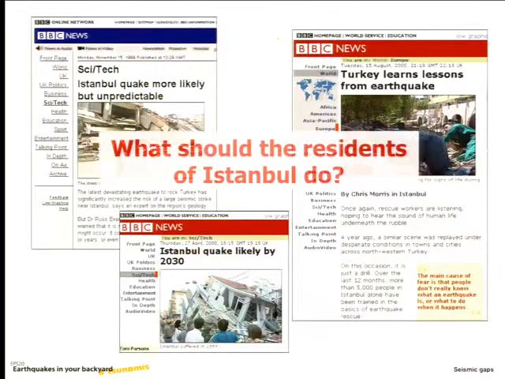Okay, so back to my question. If you were a resident of Istanbul, and this is the week after the 1999 Izmit earthquake, you've just seen, I wish I could remember the number, but maybe tens of thousands of people killed in Izmit in that 1999 earthquake. What would you do? What should the residents of Istanbul do? Not a rhetorical question.